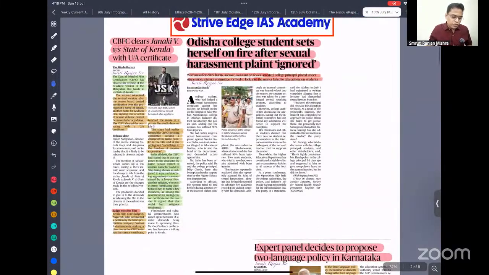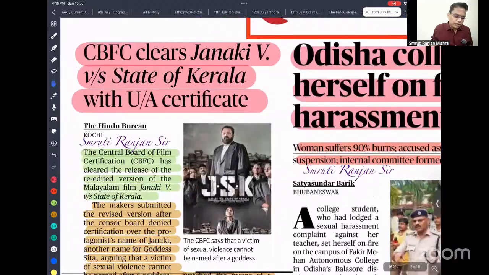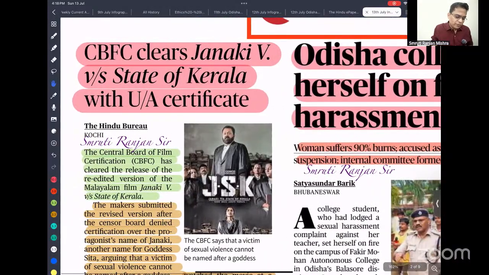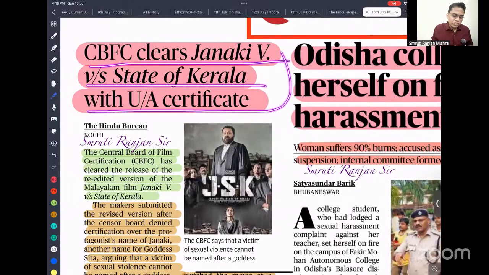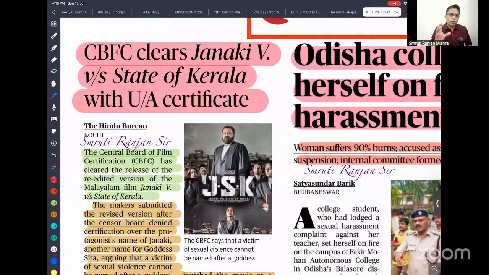Yes. So here there is a controversy that is going on. Central Board of Film Certification, Janaki V versus State of Kerala, with a universal adult certificate. So what is the controversy?